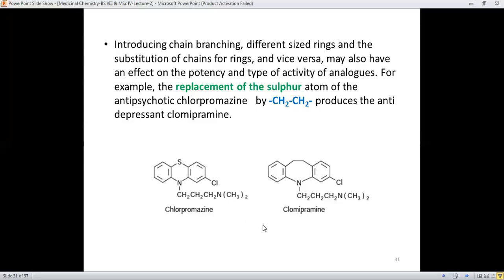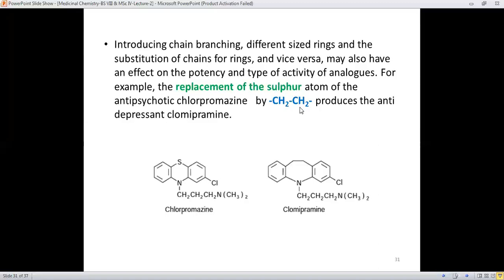chlorpromazine results in a change in the activity, therefore it changes from antipsychotic to antidepressant. It means that if a certain atom or group is replaced by another one, like two methylene groups, CH2 CH2 overall chain, then it will change the pharmacological action of the drug as well.